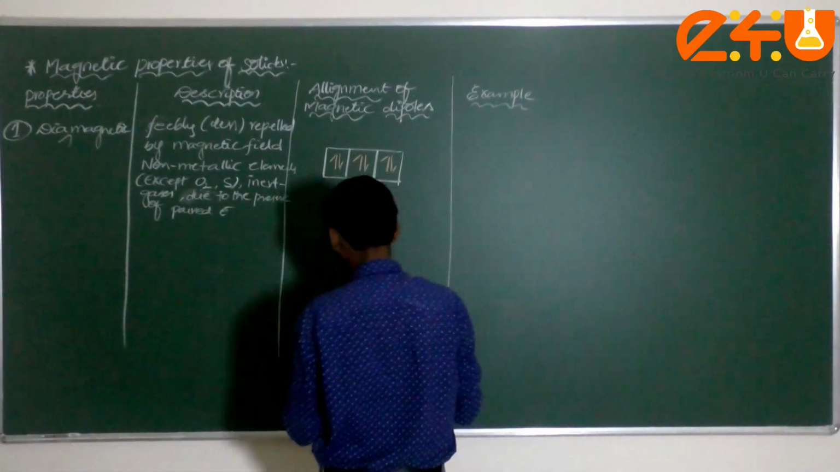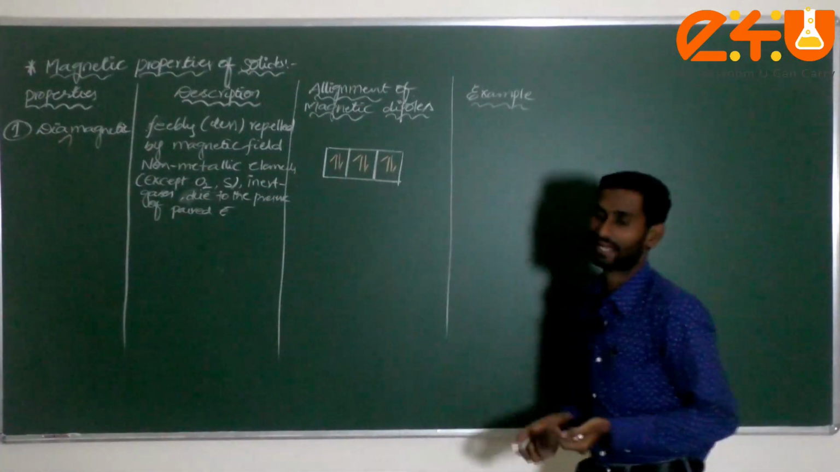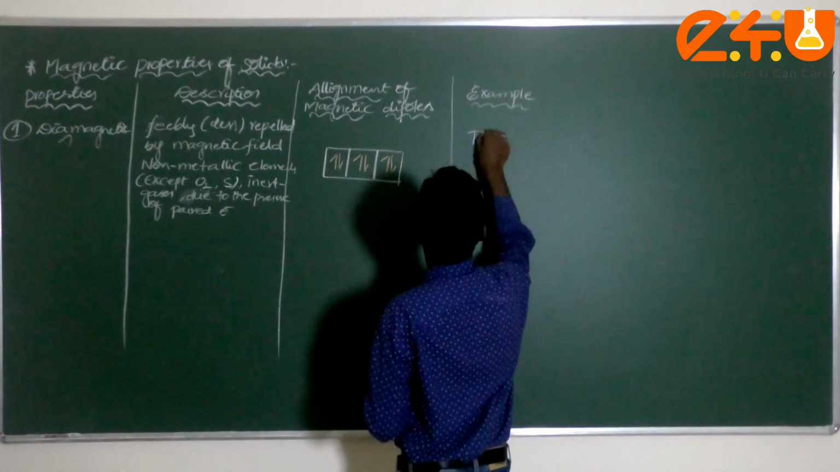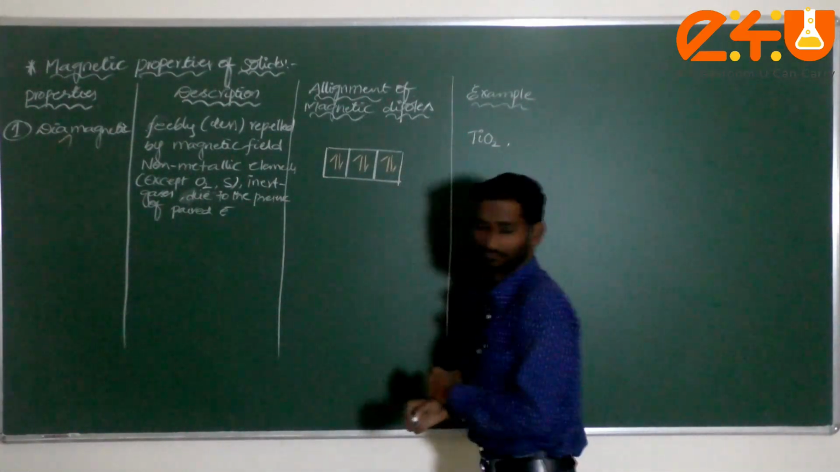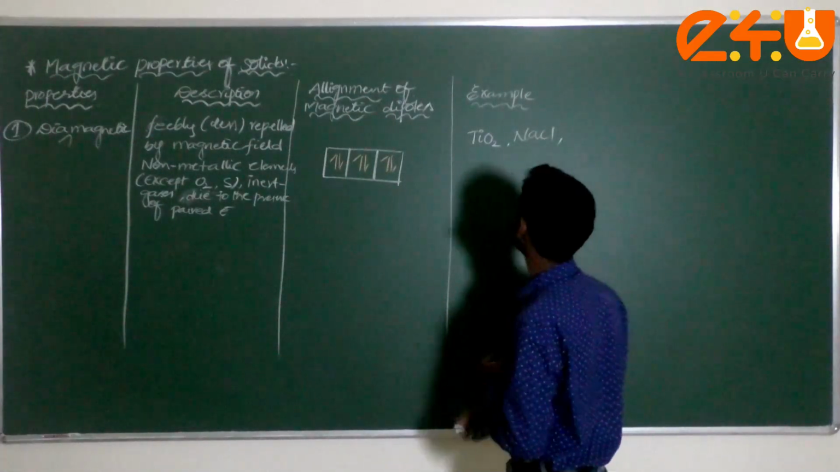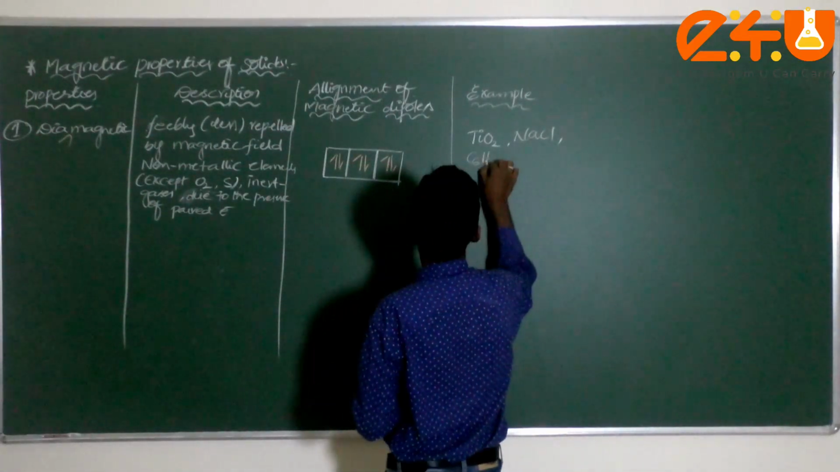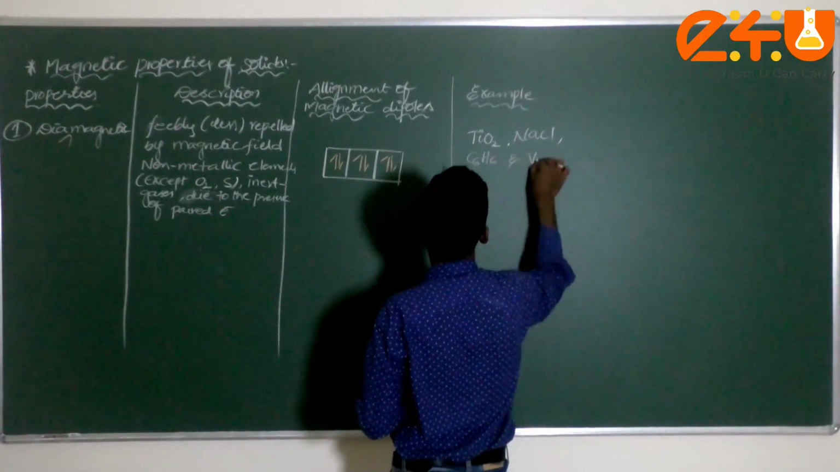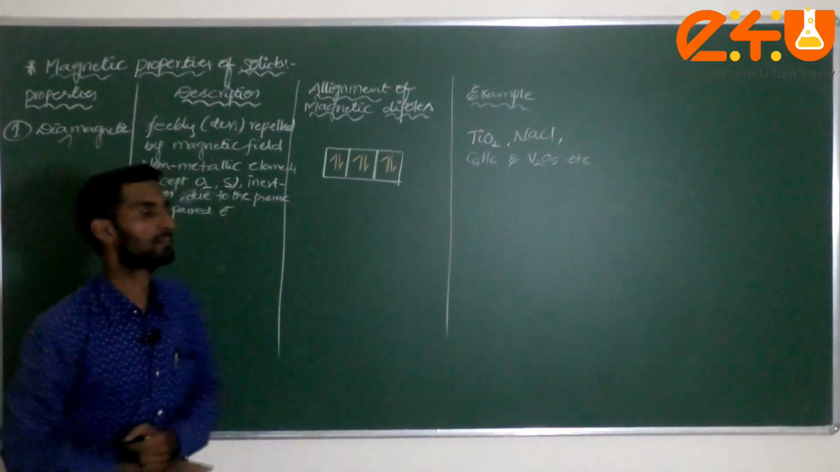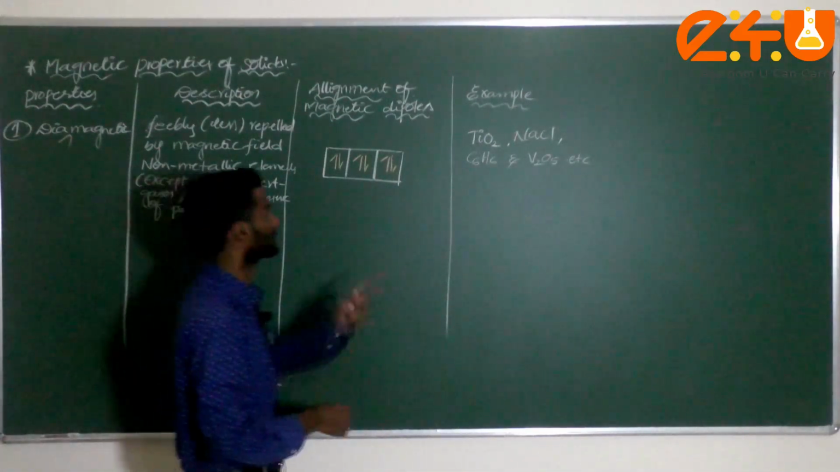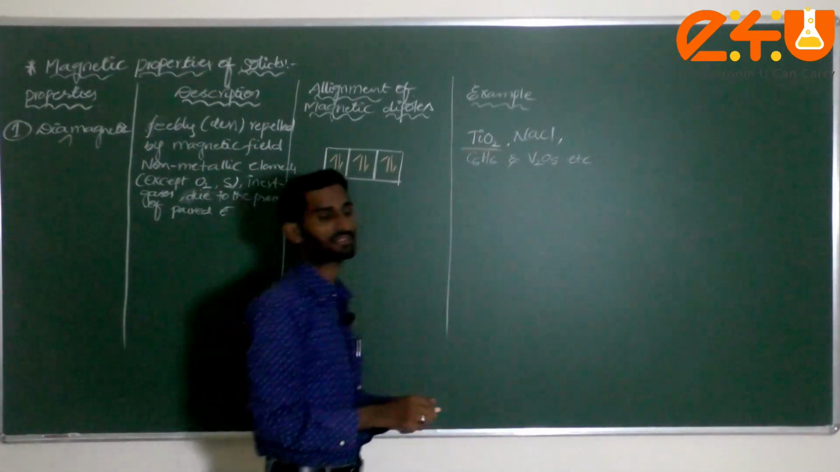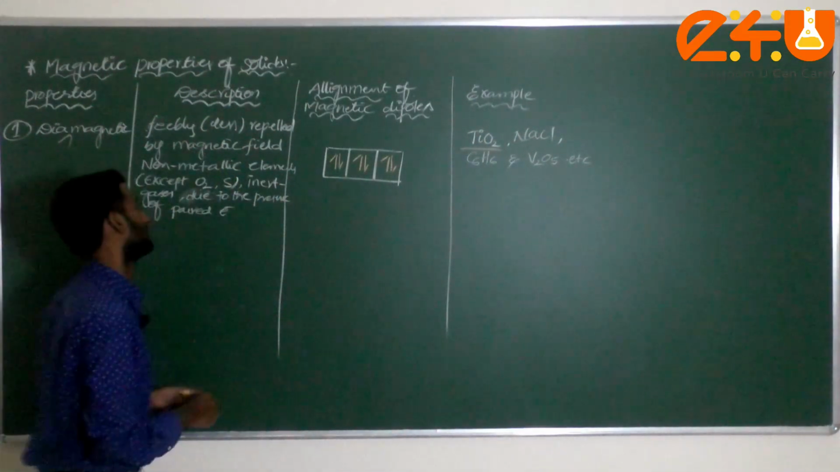Now, the examples that come under diamagnetic substances are very important. Titanium dioxide and NaCl. Next, benzene, and finally we can write vanadium pentoxide. These are examples of diamagnetic substances. Very important, dear students: titanium dioxide comes under diamagnetic species.